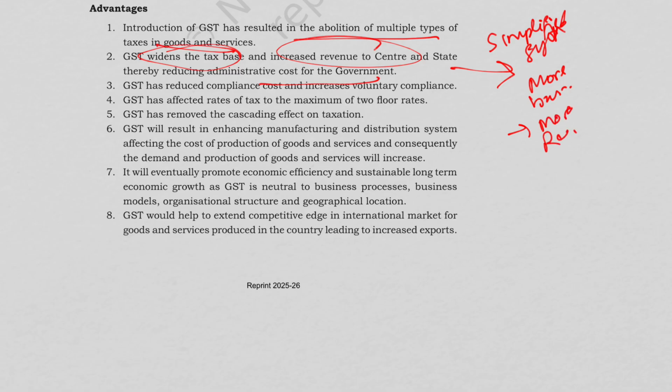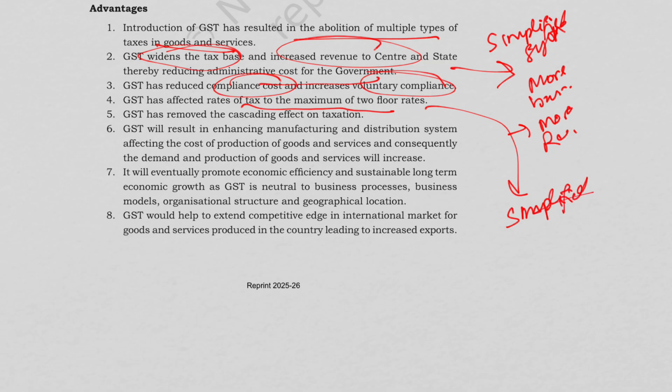Third, GST has reduced compliance cost and increased voluntary compliance. So earlier many returns were there. So now a single system has been made. So it has reduced compliance cost also. GST has affected rates of tax to a maximum of two or four rates. So basically the structure has been simplified.